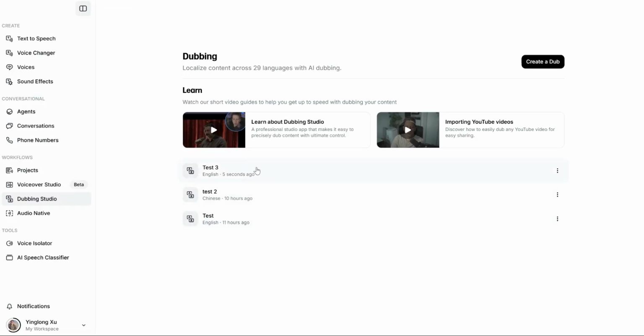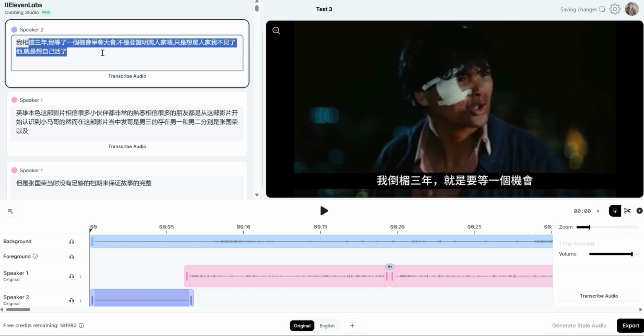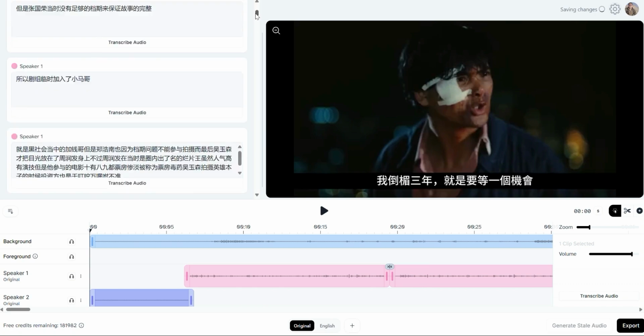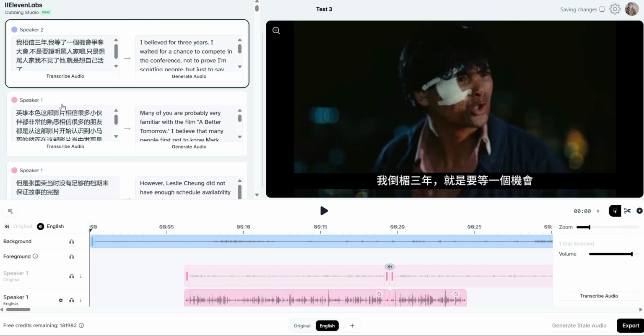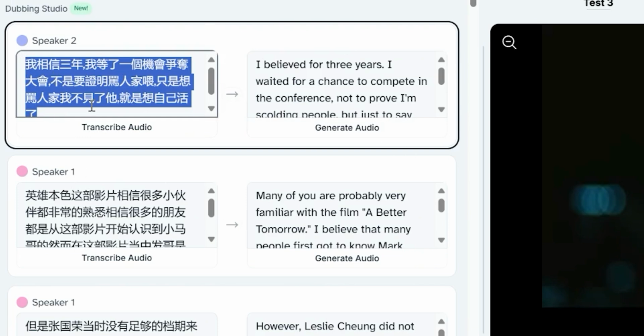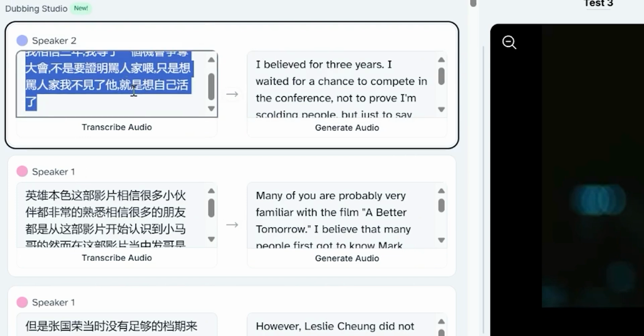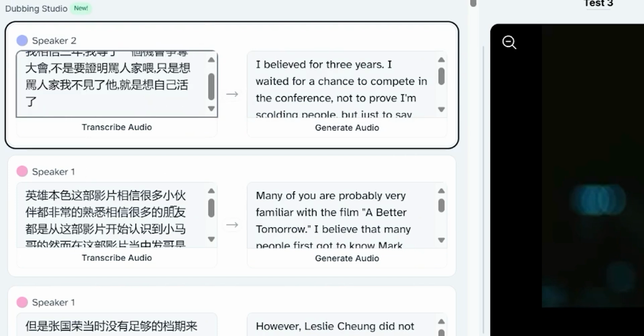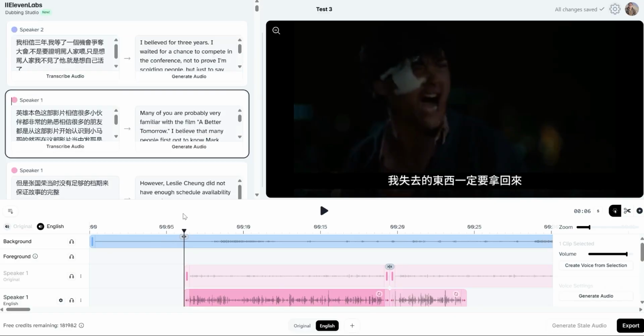Alright, dubbing is completed. So ElevenLabs has transcribed the whole thing in Chinese and then translated it to English. Just look at the left-hand side column. Each section has been broken down into pieces, so if you hear something that's incorrect, you can actually fix it right here without rerunning the whole thing again. So now let's hear this and see how it sounds.